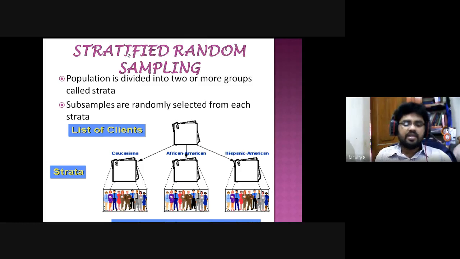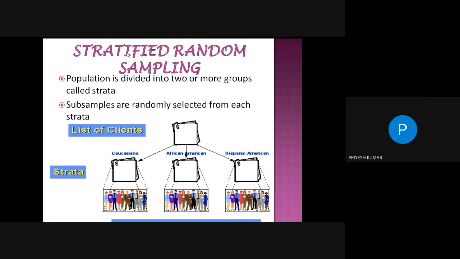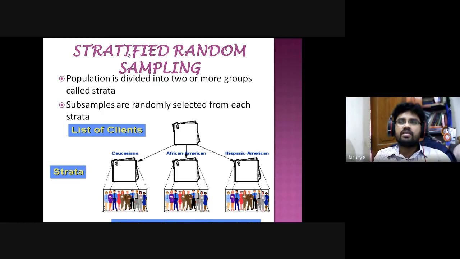Can anybody give another example? Sir, in a newspaper, different types of news are available, like crime, Bollywood, entertainment. Yes, that's a good one. In newspapers, they publish in the different areas.